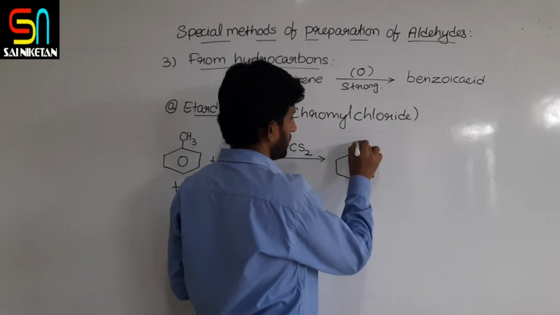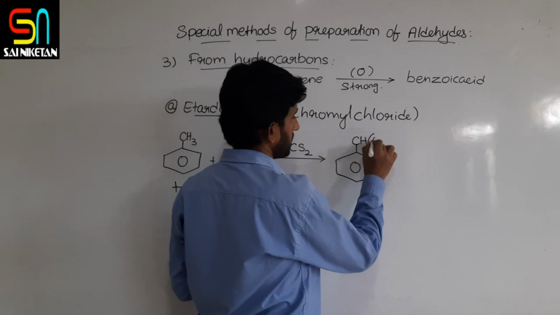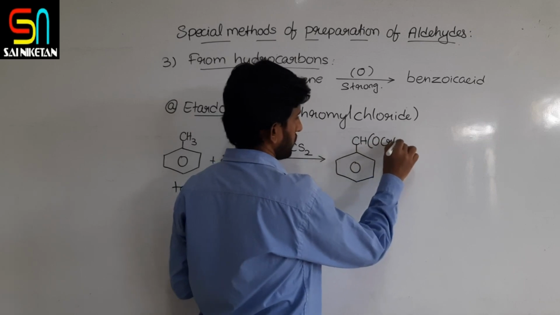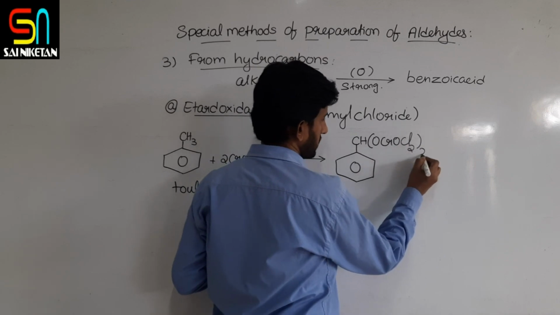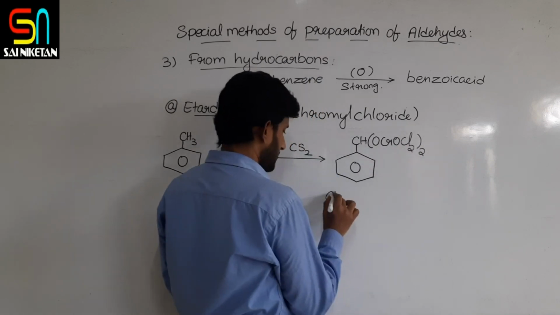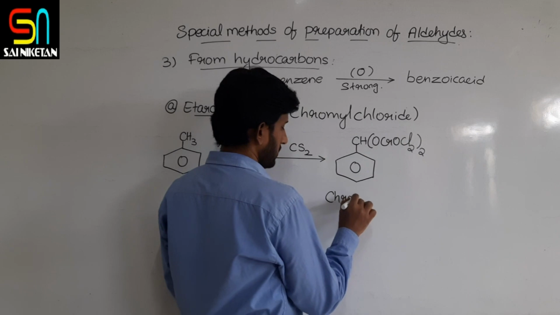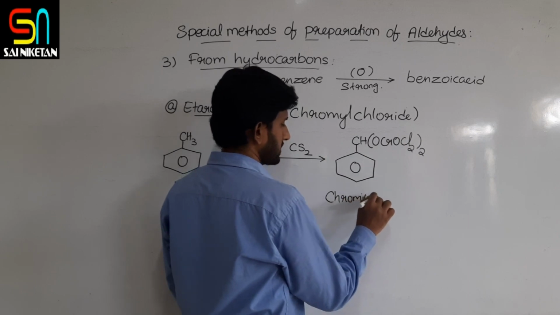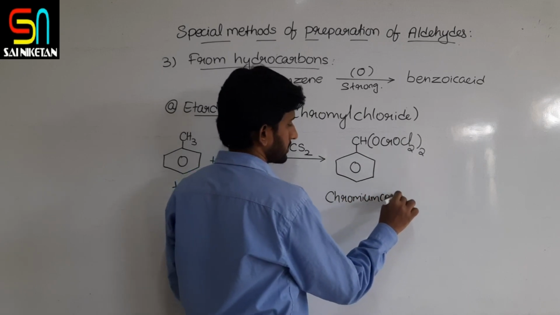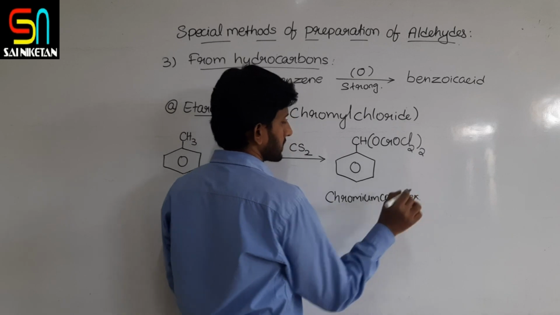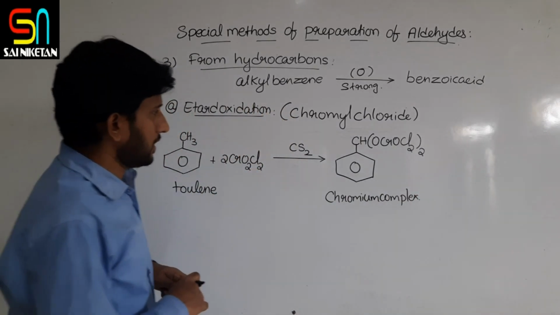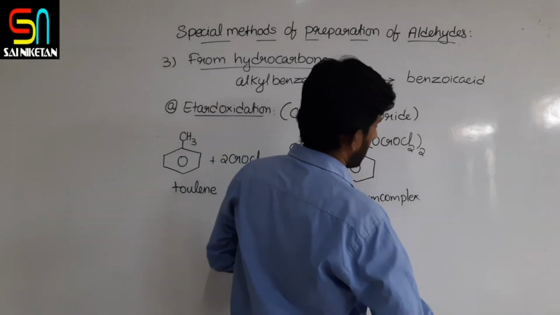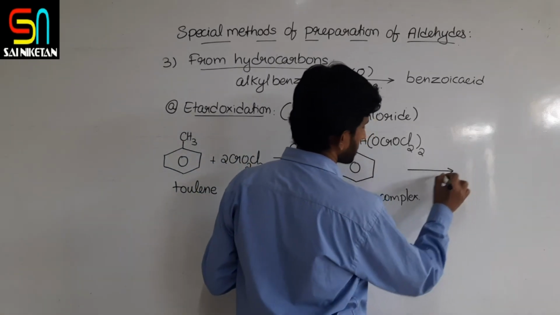Benzene ring with the CH(OCrOCl2)2 group. Such a type of chromium complex is obtained. After this, we are doing acid hydrolysis.